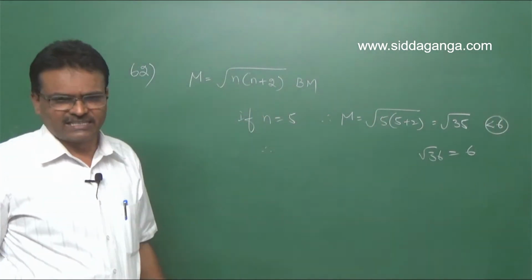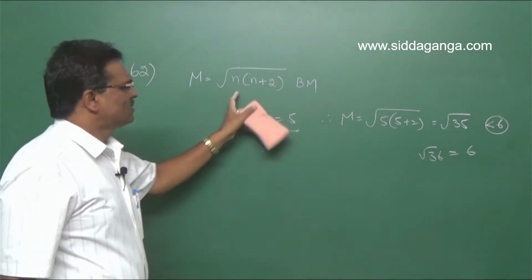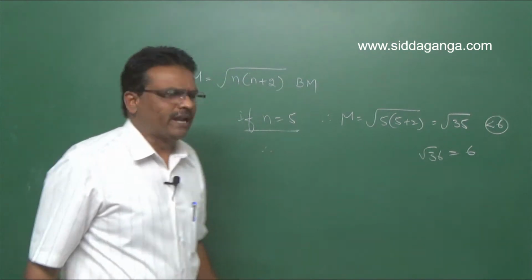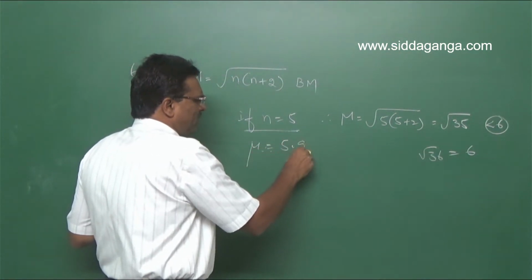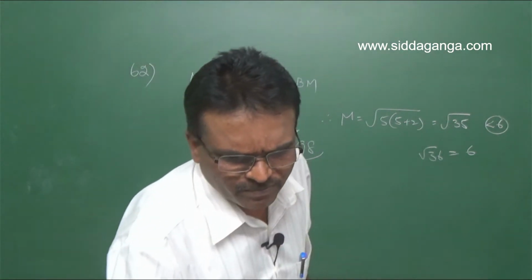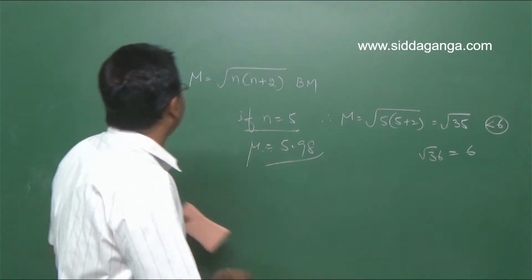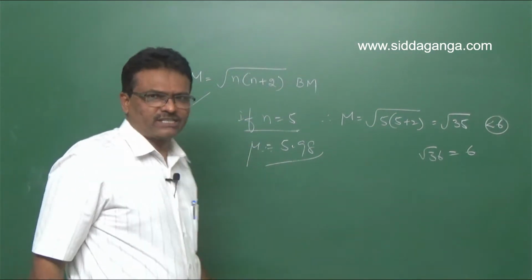So if n is equal to 5, the magnetic moment is about 5.92 Bohr magneton. Clear? So hence your option is the fourth one. For question number 62, the fourth option is correct.